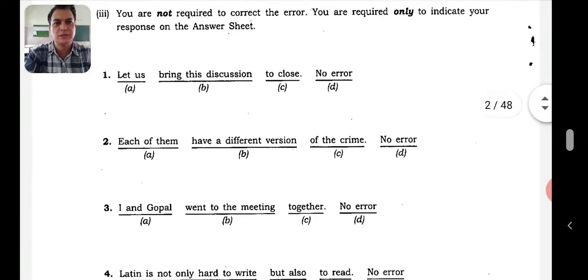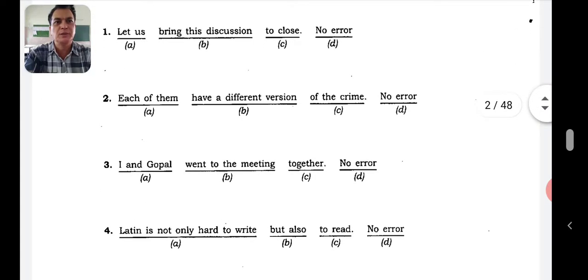Let us take up this question. Let us bring this discussion to close. Is there an error in this particular sentence? It appears there is nothing wrong with this sentence, but remember that we say bring this discussion to a close. Actually, we use article a before close. Therefore, C is wrong and the answer is C. Let's go to the next question.